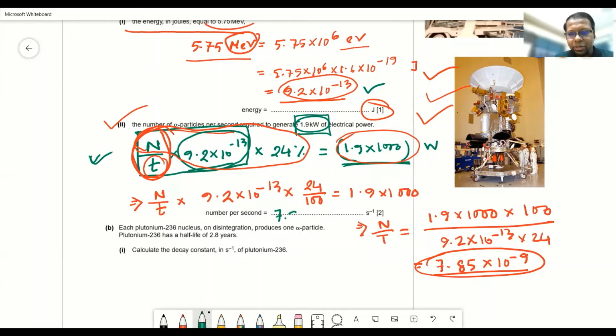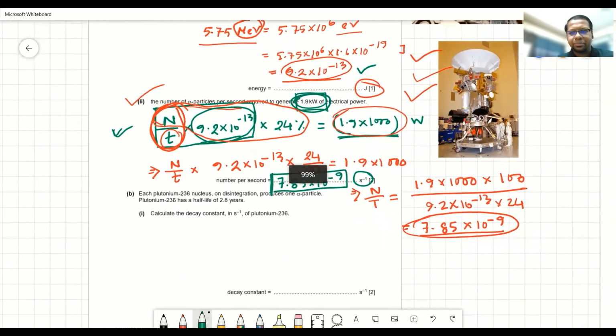So 7.85 into 10 to the power minus 9 per second. That means in 1 second, this number of alpha particles needs to be produced for producing a power of 1.9 kilowatt. Okay, I think you have understood. So let's move on to the next question.